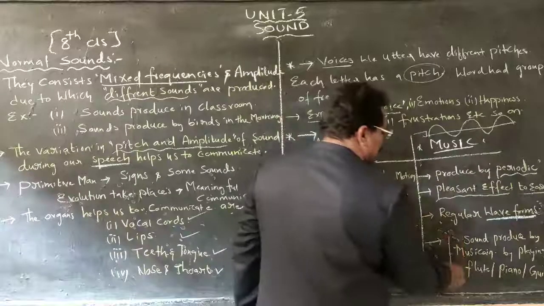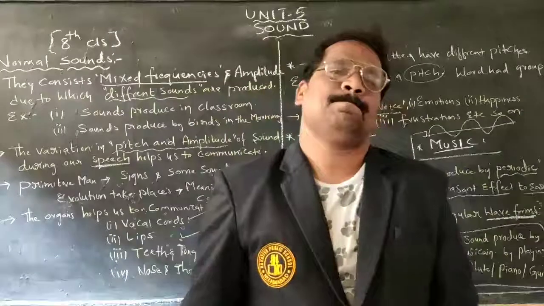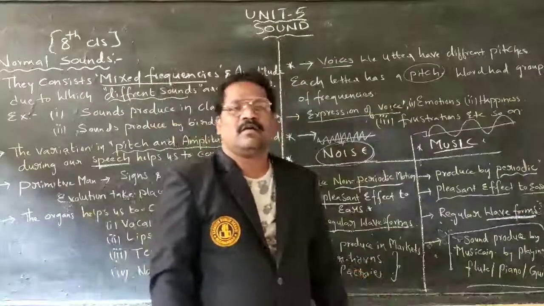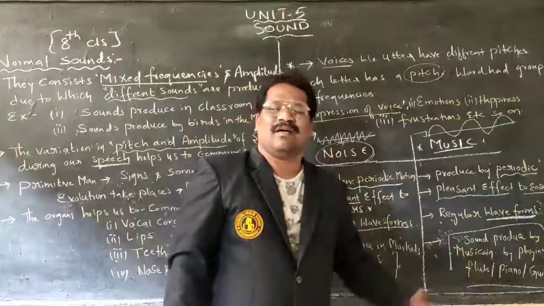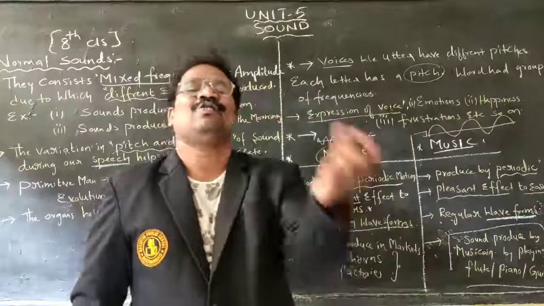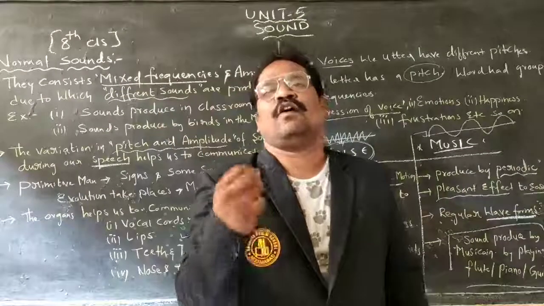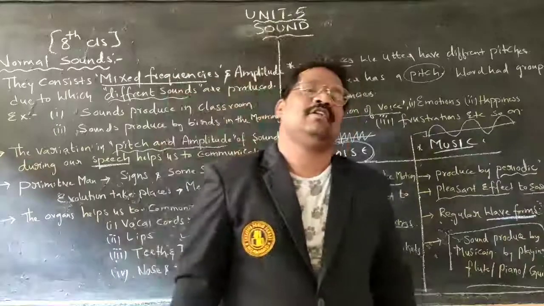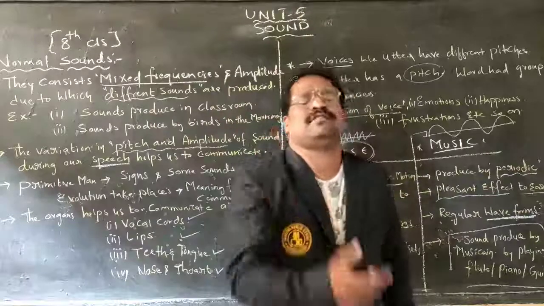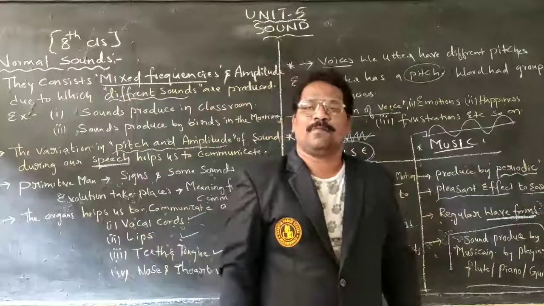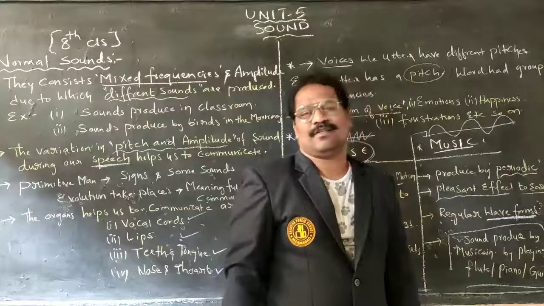Coming to music, what would be music? Sound produced by a musician playing the guitar, sitar, mridangam, tabla, flute and so on. An artist or musician singing a song with good stress and intonation makes that song much more pleasant to hear. That is nothing but what is called music.